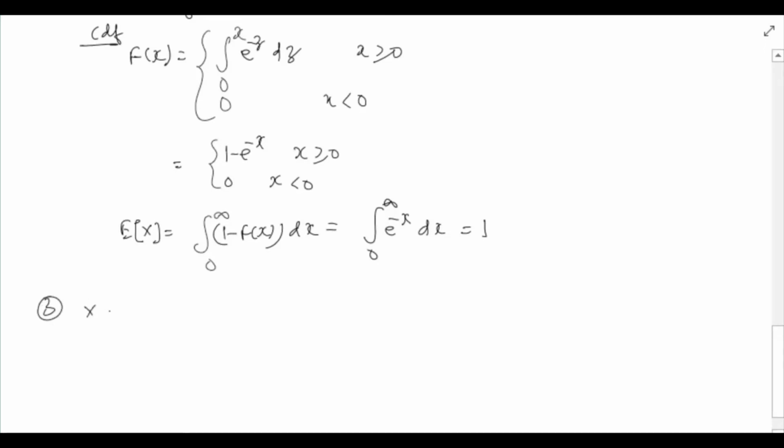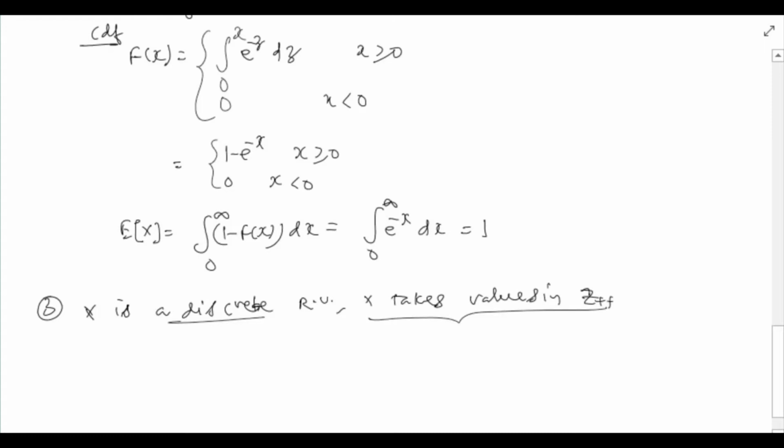Say that x is a discrete random variable and x takes values in Z plus plus. This fact that x takes values in Z plus plus is often written in short simply as x belongs to Z plus plus.